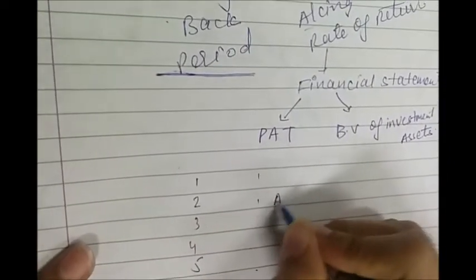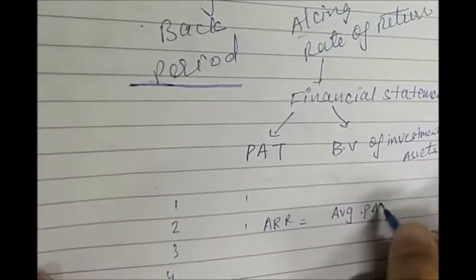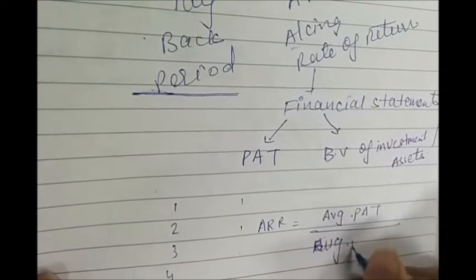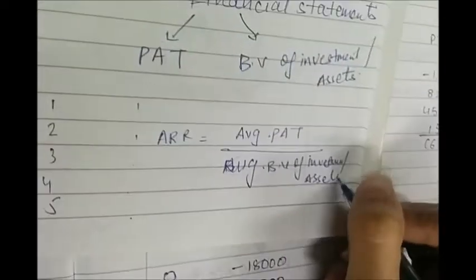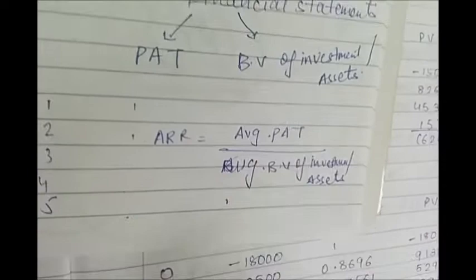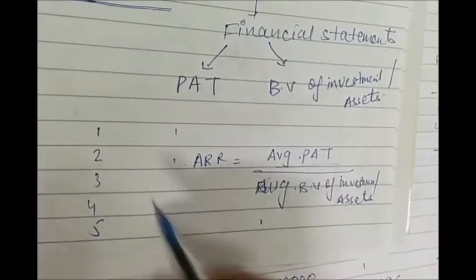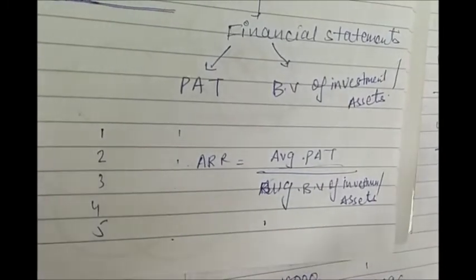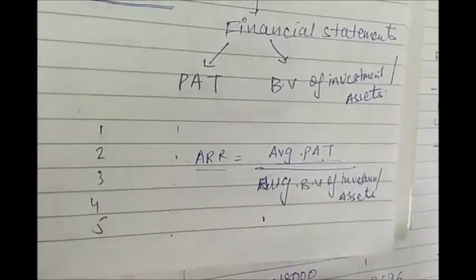Now, the simple way to calculate ARR is we have to take average profit after tax, which is to be divided by average book value of investment or assets. So this is just a simple formula to calculate accounting rate of return. You will be provided data for profit after tax for n numbers of years, and you will be given the book value of investment. You just have to take the average of both and divide it, and you will get the accounting rate of return.